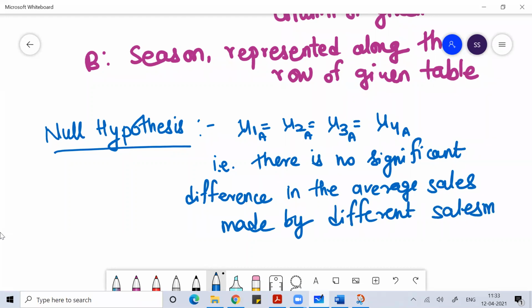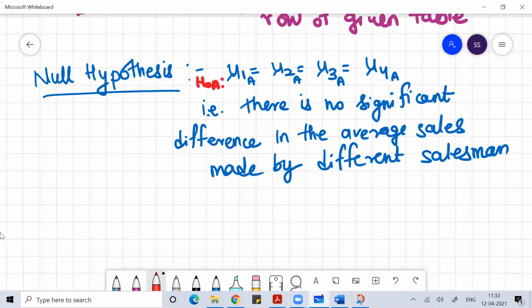When I'm talking about column-wise, so the average of the sales done by each salesman in lakh, I'm assuming they are the same. So mu1a equal to mu2a equal to mu3a equal to mu4a. There's no significant difference in the average sales made by different salesmen. I can write this as H naught a. Similarly, I'll write H naught b.